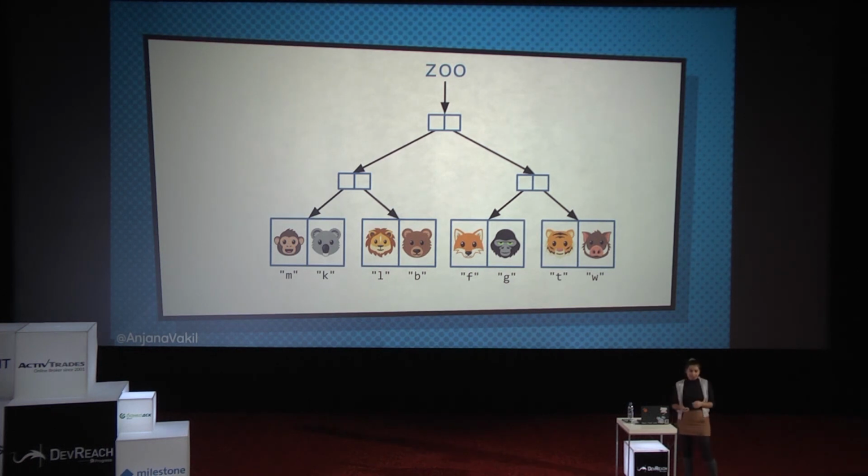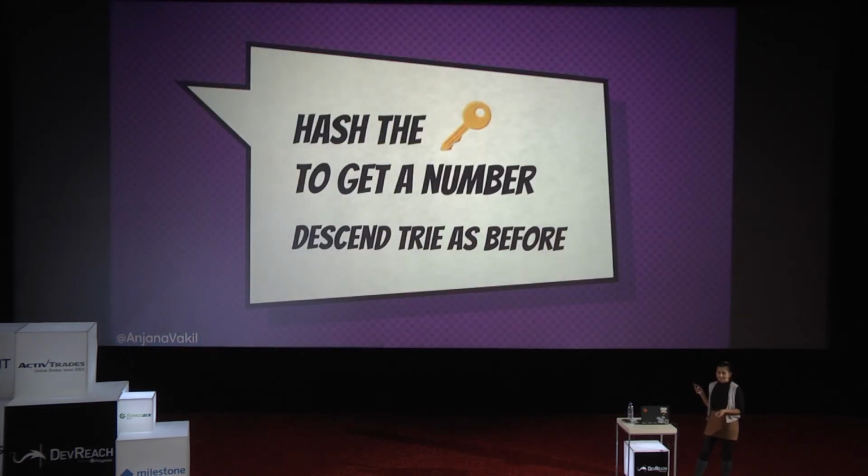What I can do here is take those keys, those string keys, hash them to get some number, and then do the same thing that we did before. Now, this works because we're in the land of immutability. So everything that we have is immutable data. It means it's totally fine to hash.